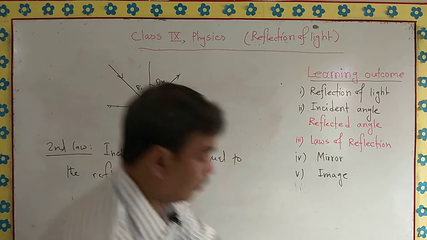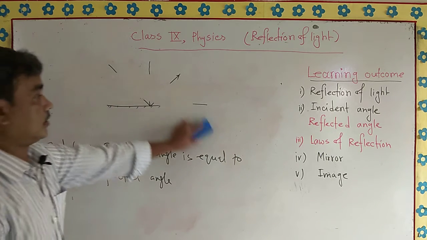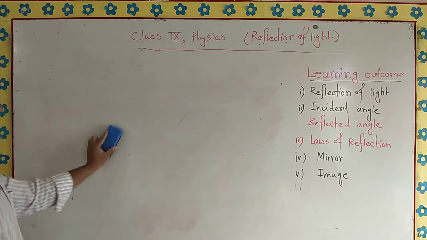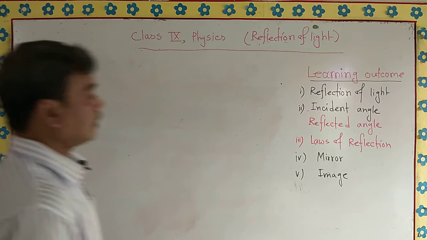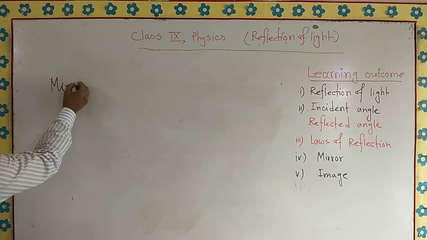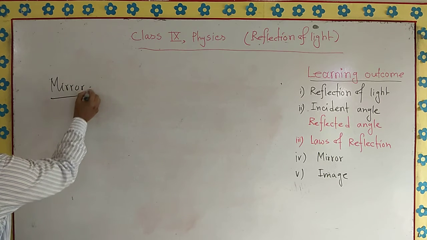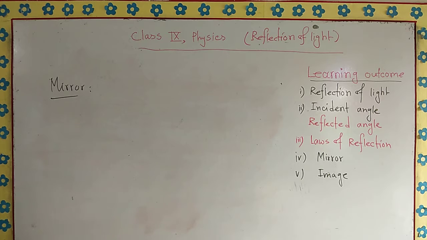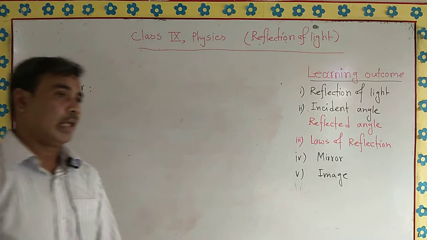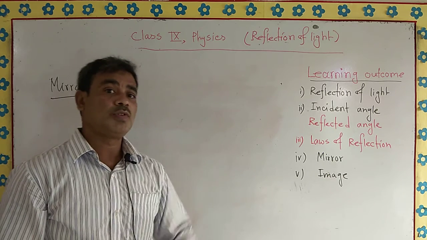So dear students, now let me discuss another point, and it is a mirror. What is a mirror? Actually, it is well known to you all as you see yourself, your picture, from the mirror.